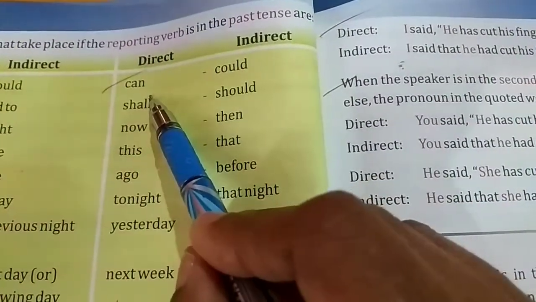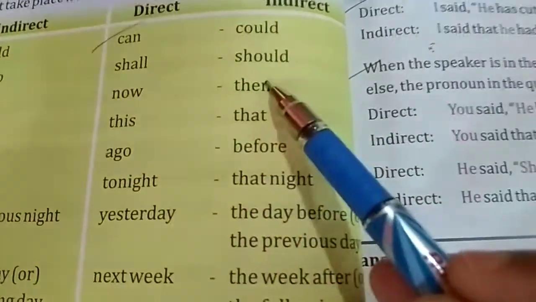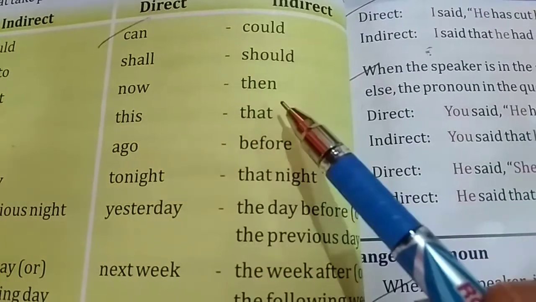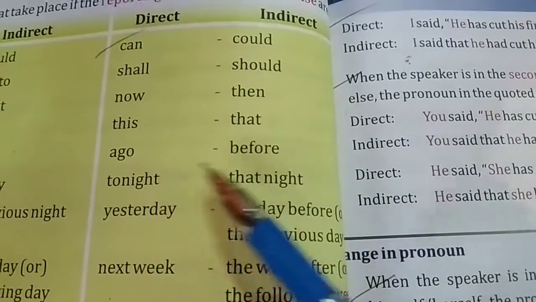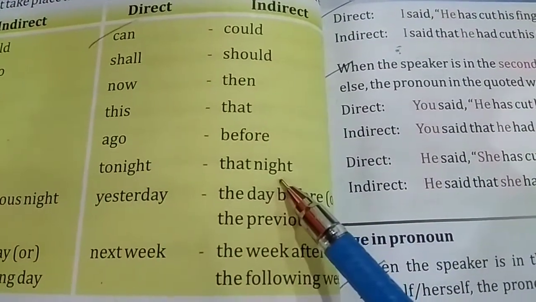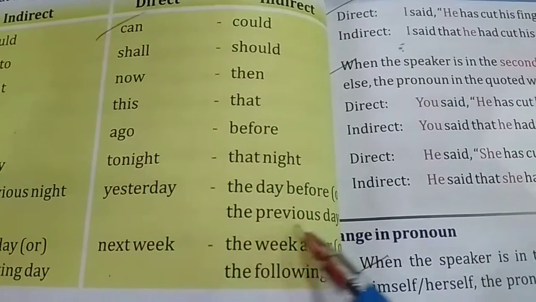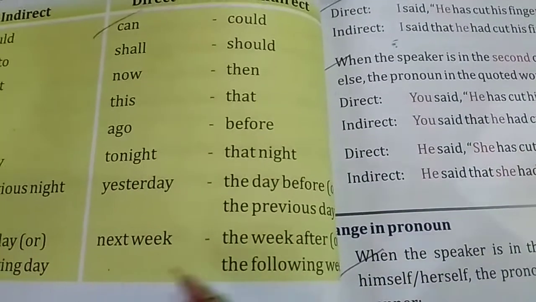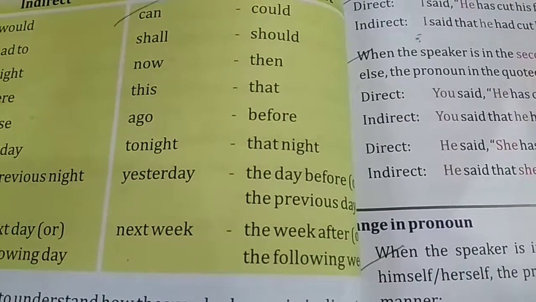Can in direct speech will become could in indirect speech. Shall will become should. Now will become then. This will become that. Ago will become before in indirect speech. Tonight will become that night. Yesterday will become the day before or the previous day. Next week will become the week after or the following week.